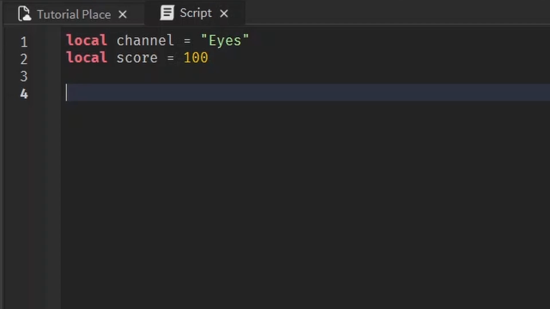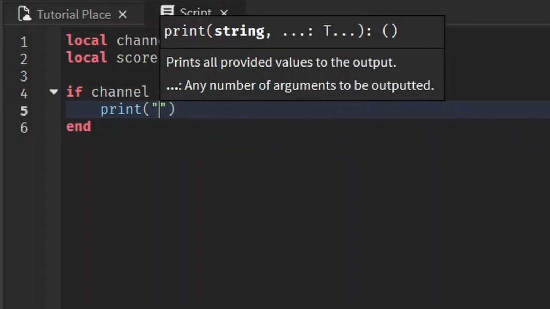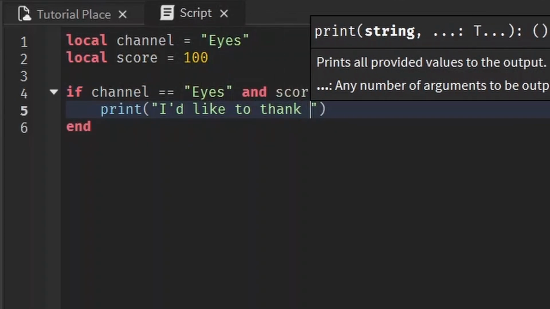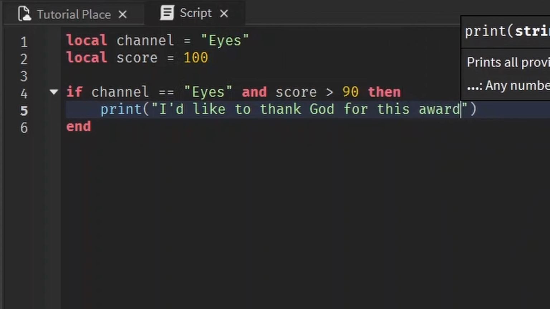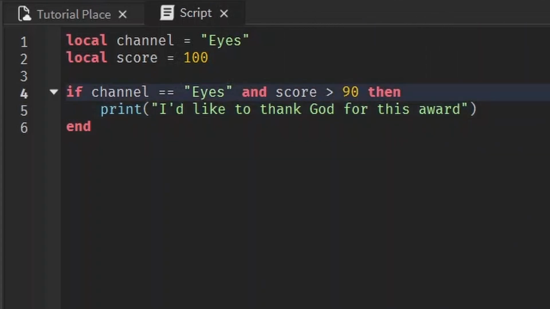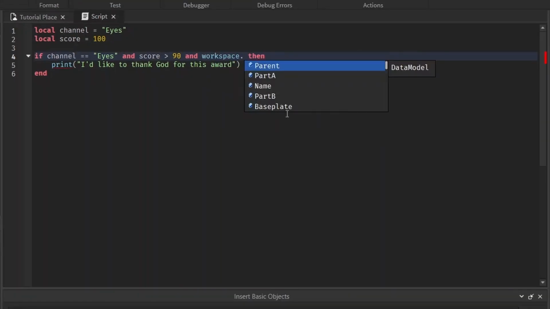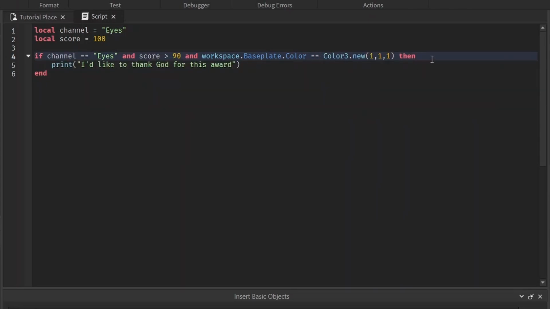We can do that all in the same line with a simple if statement. If channel is equal to eyes, so now I know which channel they're talking about, and the score is higher than 90, then we can print out, I'd like to thank God for this award. And it doesn't have to just be related to this. It could be anything. You could say and workspace.baseplate.color is equal to a certain color, with two equal signs. You can check as many things as you'd like and just keep putting the and keyword, and it'll check that both this statement is true and this statement is true. They both have to be true.